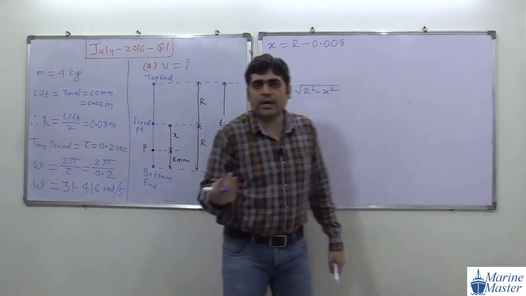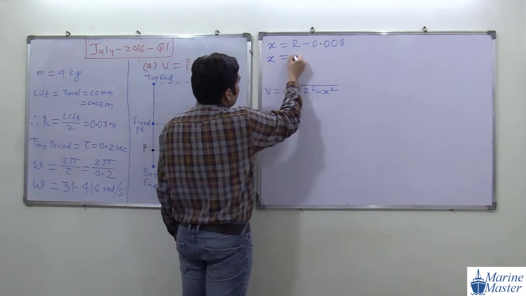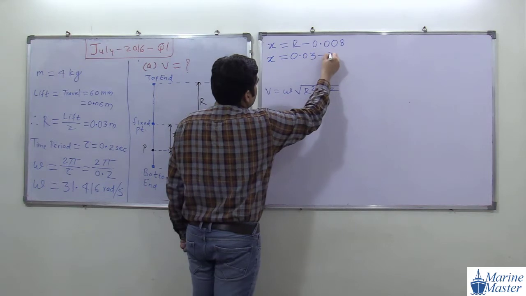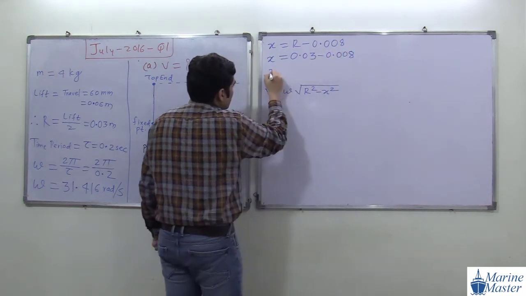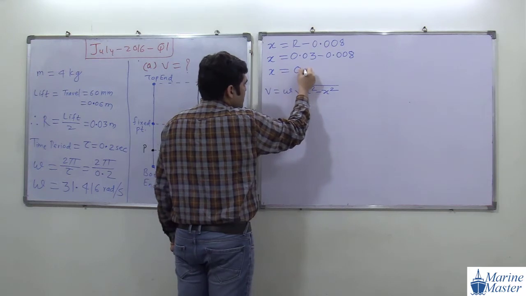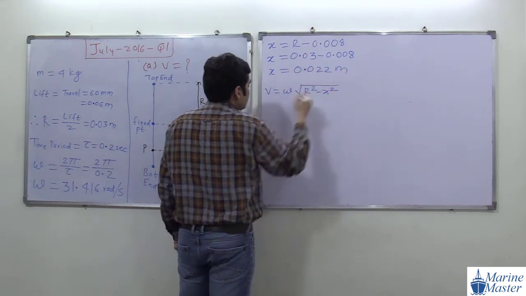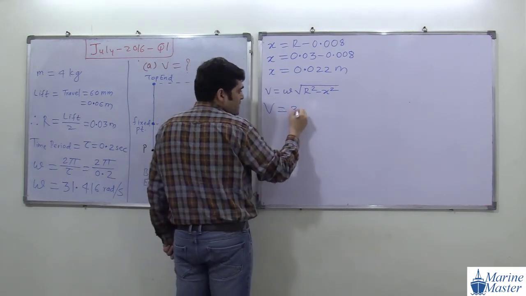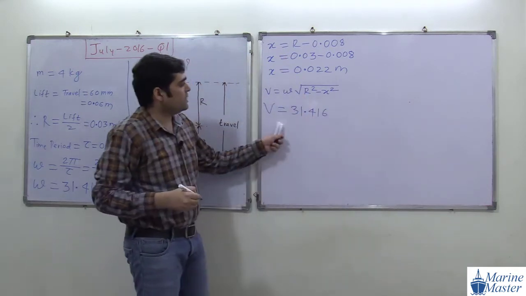So x, because everything here is in SI units in mechanics, R is 0.03 meter minus 0.008 meter. So x will become 0.022 meter. So velocity will become omega, 31.416.